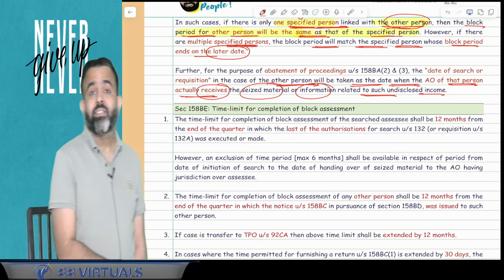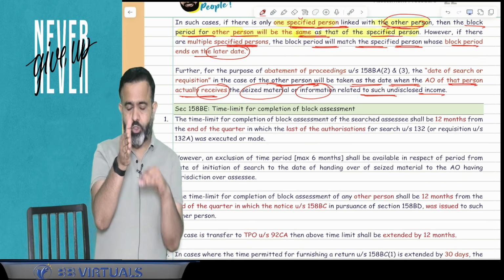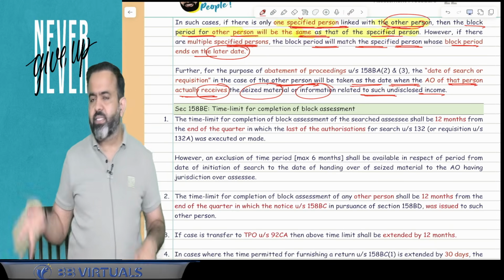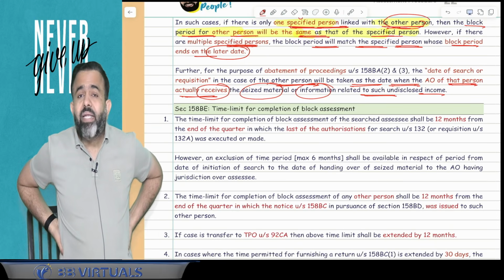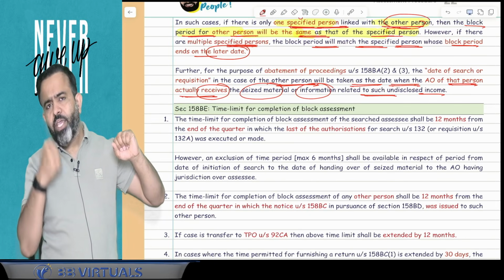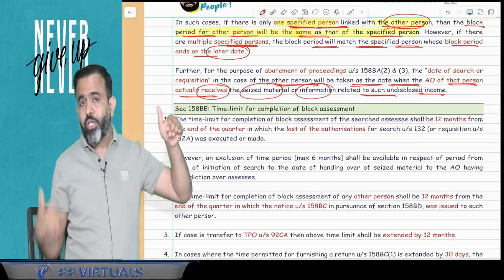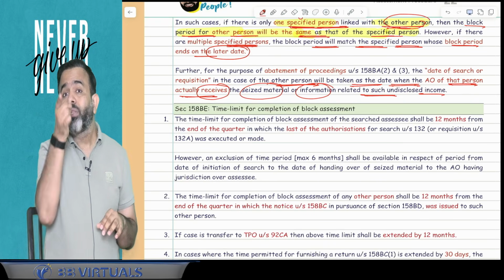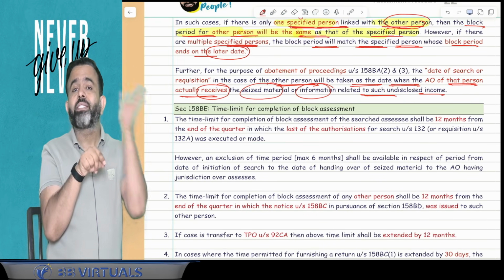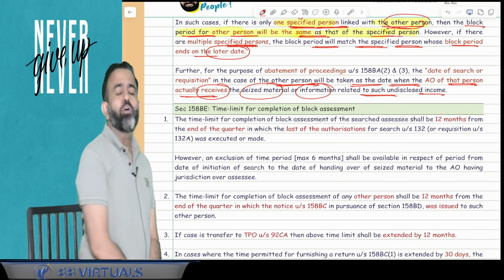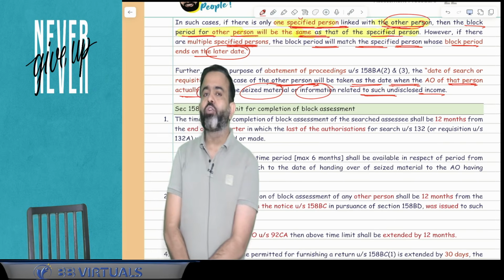Guys, you know that we have discussed that, suppose on the date of the search, suppose the search started on that date, if any assessment is pending, that assessment will be abated. But here the raid was conducted in the case of Rajnikant. Now the Dhanush AO received the asset or information or document and all. So on the date when the Dhanush AO received this document or asset, whatever assessment is pending of Dhanush on that date, that assessment is going to be abated.